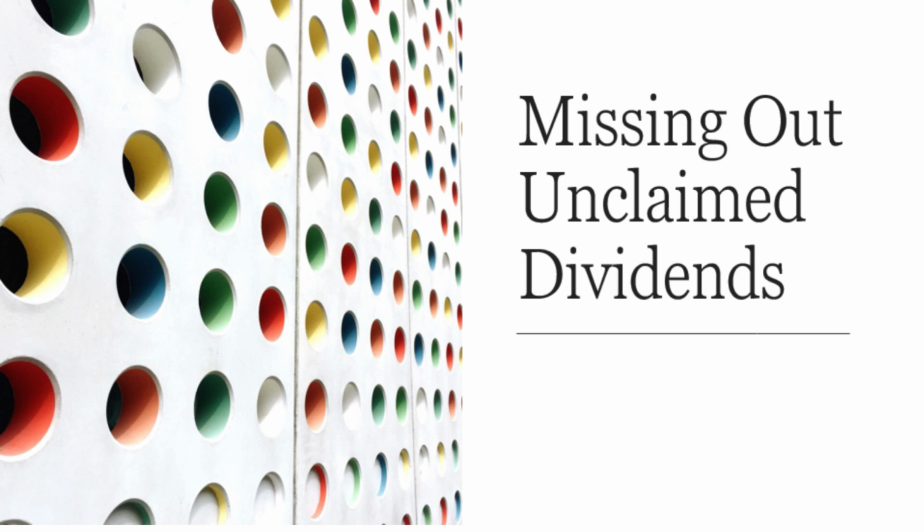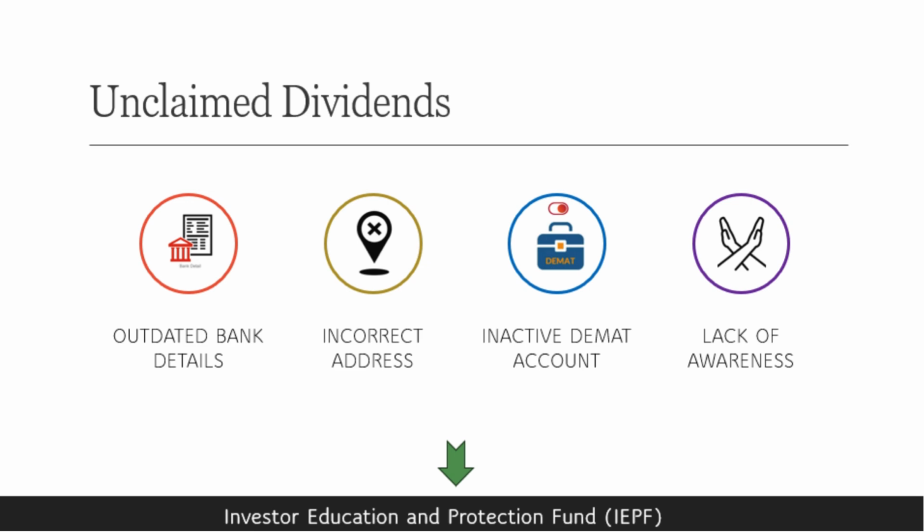Every year, a significant number of shareholders in India miss out on dividends that legally belong to them. These unclaimed dividends often arise due to outdated bank details, changes in address, inactive demat accounts, or lack of awareness among shareholders and their legal heirs. In many cases, investors are unaware that dividends declared by companies remain unpaid in their name for years.